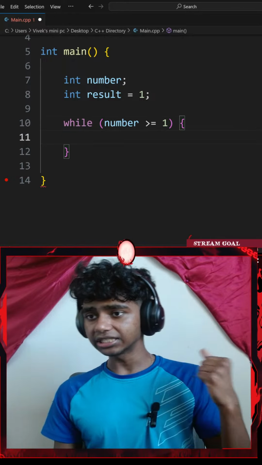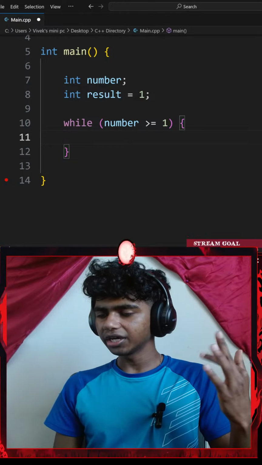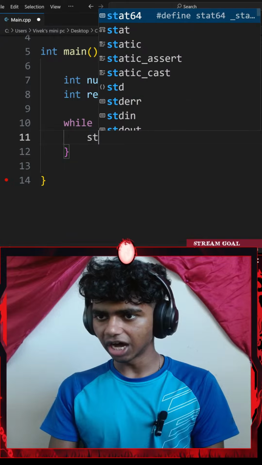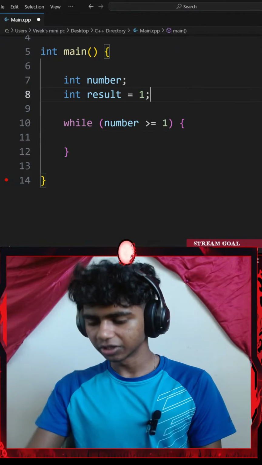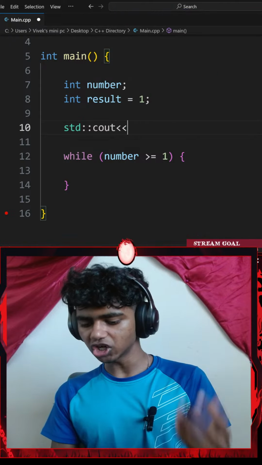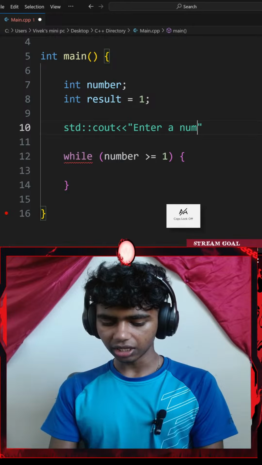Let's see, I could go with something like a standard console output. I might add that outside my loop. So let me go ahead and add a standard console output with an insertion operator. This is going to say something like enter a number.